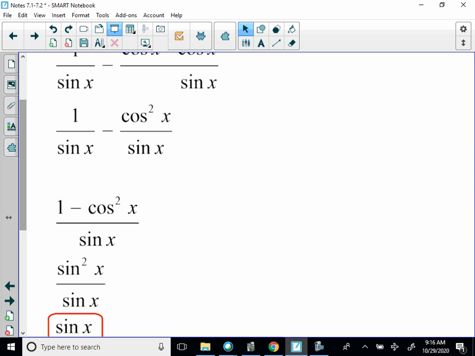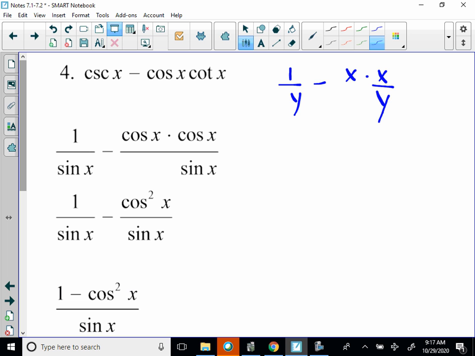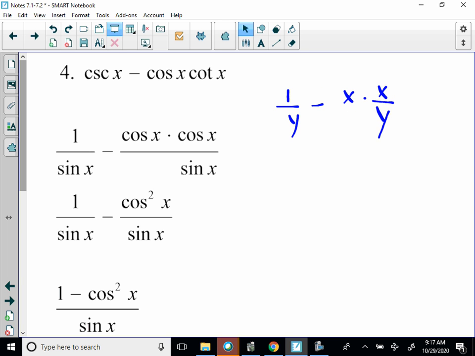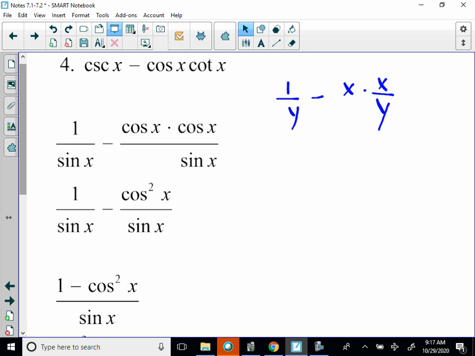Now, the original problem, hold on just a second, I'll write this down. That's 1 over y minus x times x. Let's see the answer. So we say, first thing we want to do is notice that the bottoms both have a y.